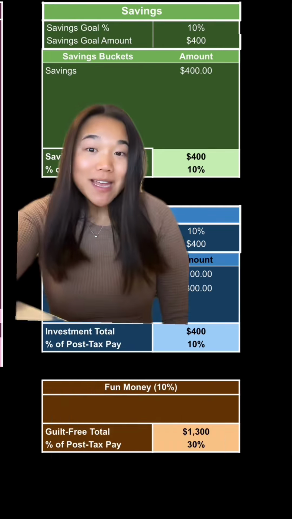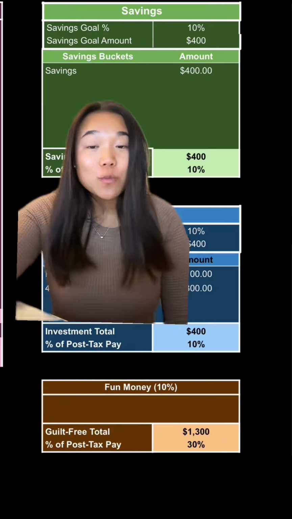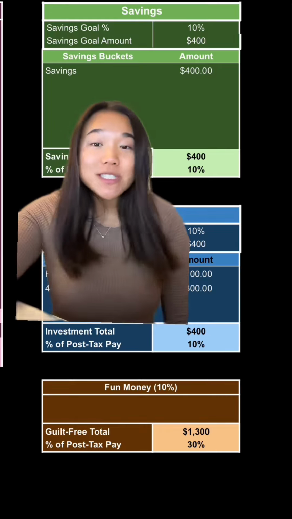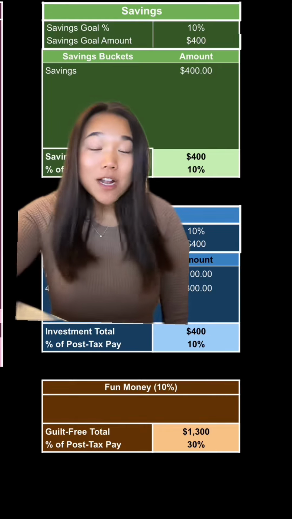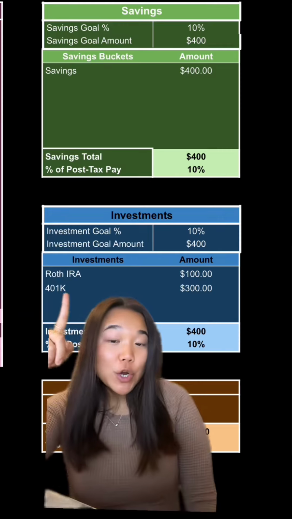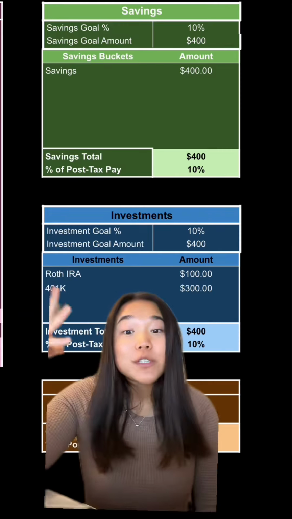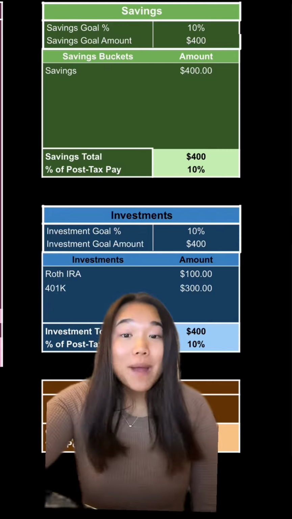Your high yield savings account is where you're going to save up for any shorter term goals like vacation, emergency fund, a wedding, a house down payment, things like that. Your investments is where you're going to save up for any longer term goals like retirement or house if you don't plan on buying one in the near future.